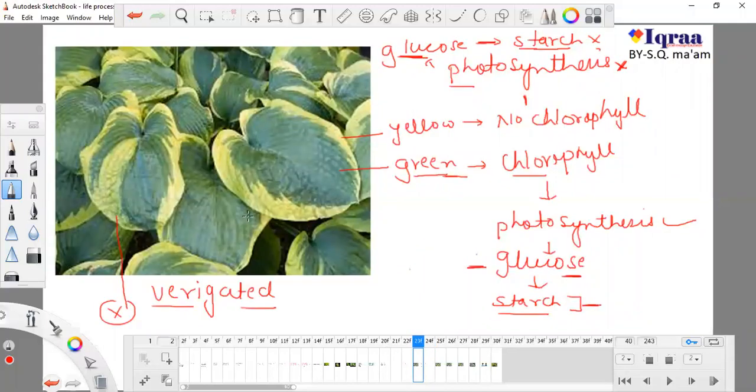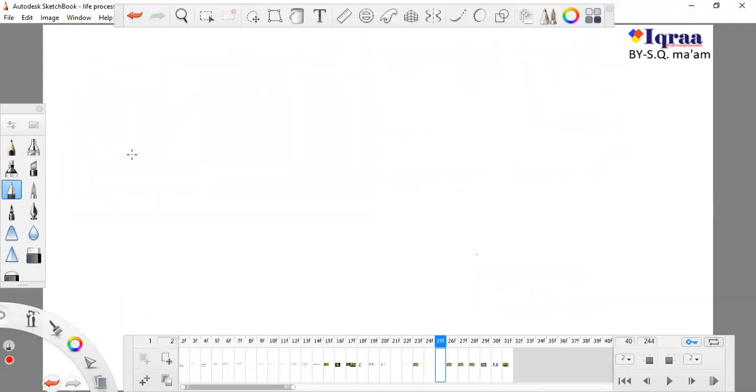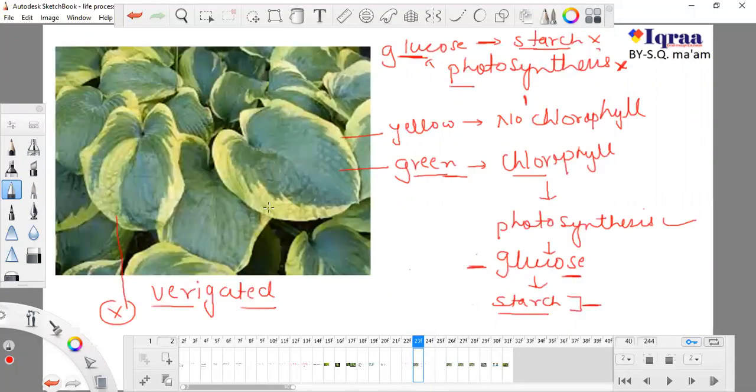As I told you, science is totally dependent on something which is practical. So now we are going to do a practical, which allows us to know whether it is real, how a plant behaves with these types of structures. First of all, we are going to check the information given to you: that this yellow part has no chlorophyll and will not produce any kind of starch, and this green part has chlorophyll and will produce starch as a reserve food material. Glucose can form other things also, like fat, carbohydrates, and proteins, but those are not reserve food material for plants.